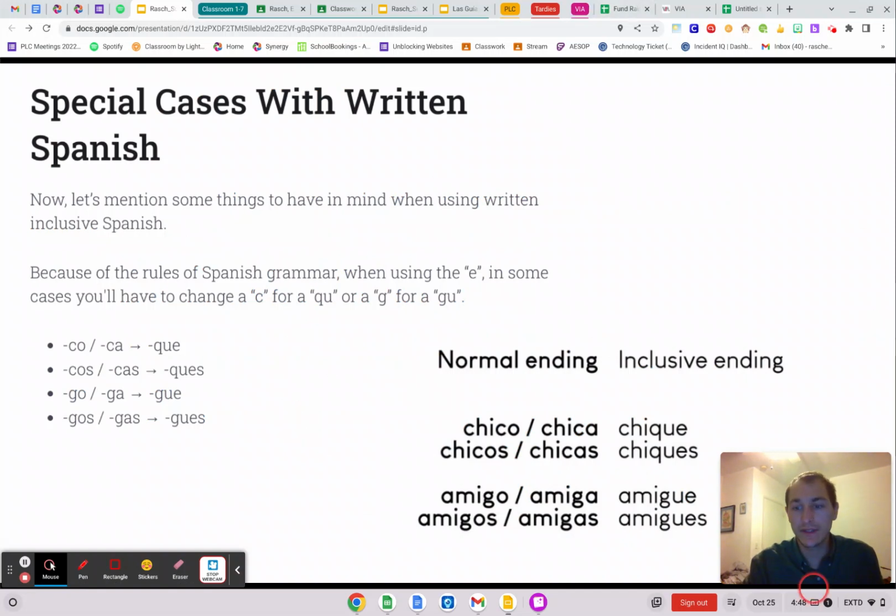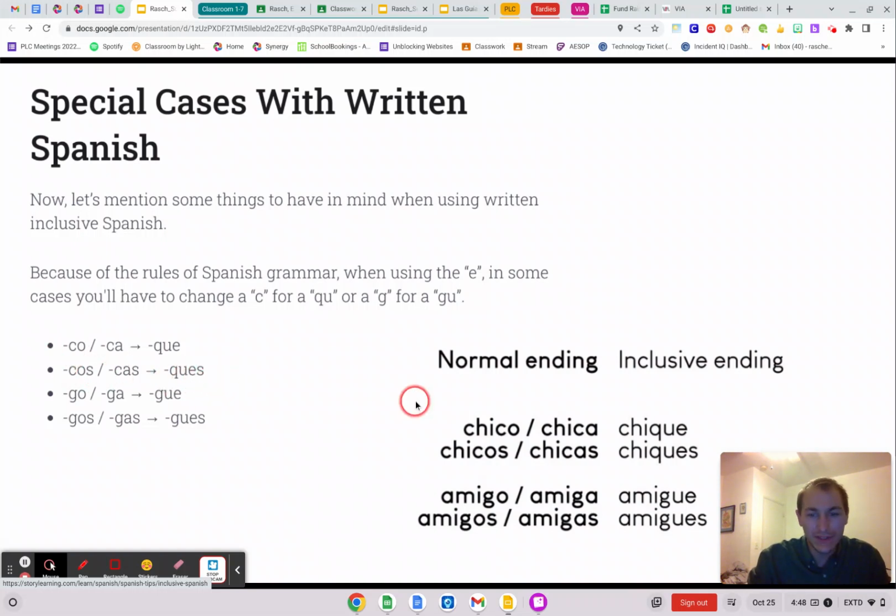Here are a couple of things that I wanted to show you, special cases with the non-binary. So if they normally in the masculine or feminine end with CA, it's going to end with QUE. Because if you use CE, it's SE. If it ends with COS or CAS, it ends with QUES.